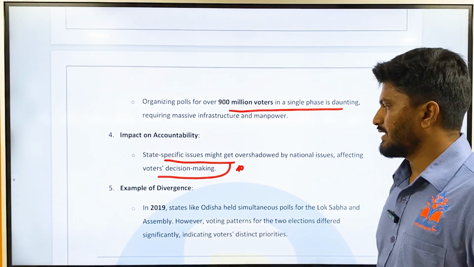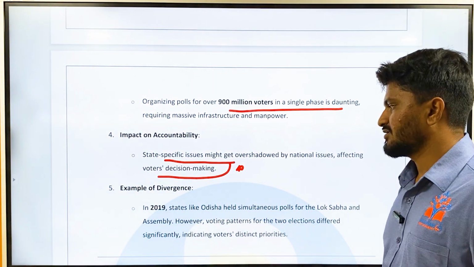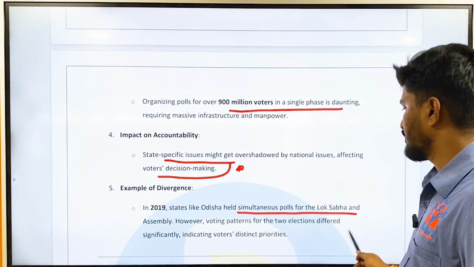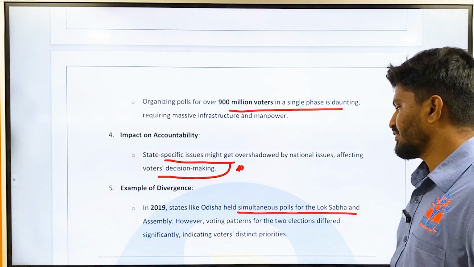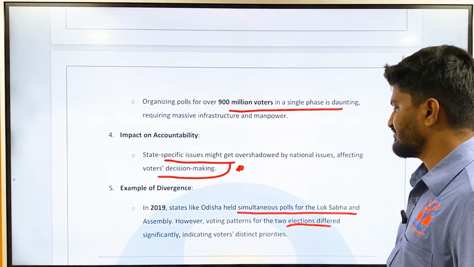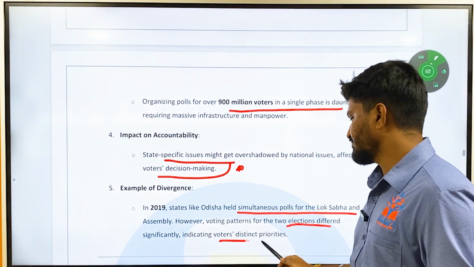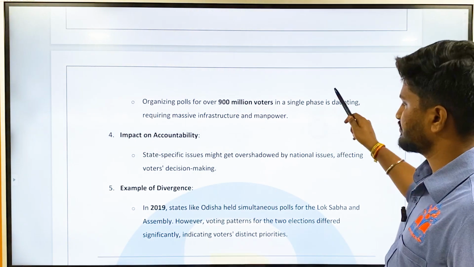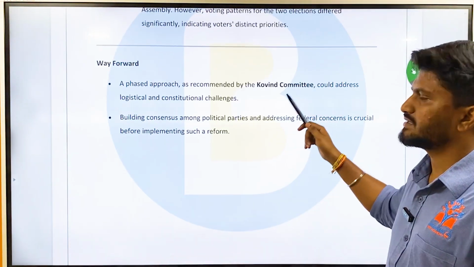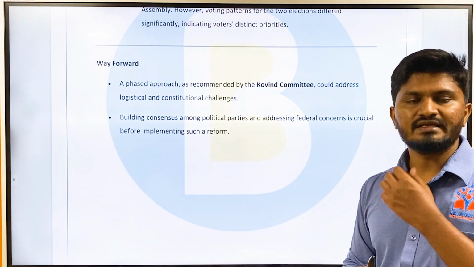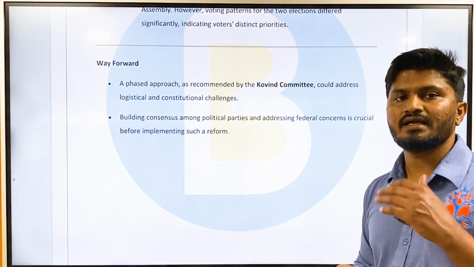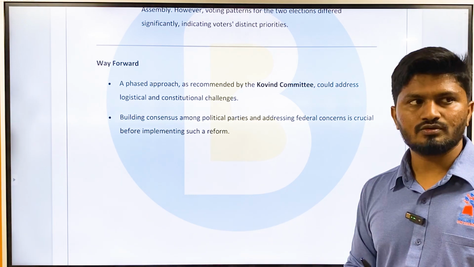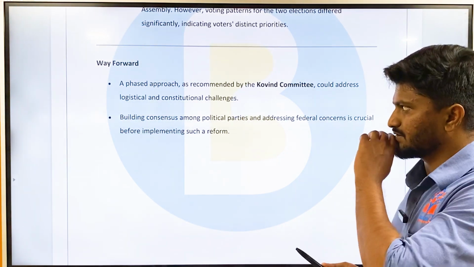Okay, and then there are examples of divergence, because in 2019 states like Odisha held simultaneous polls for the Lok Sabha and Assembly. However, voting patterns for the two elections differed significantly, indicating voters' distinct priorities. Okay, this can be positive, meaning even if there is simultaneous election, people will vote depending on their need. They can vote for one political party at the Lok Sabha and for another political party at the state legislative assembly elections.